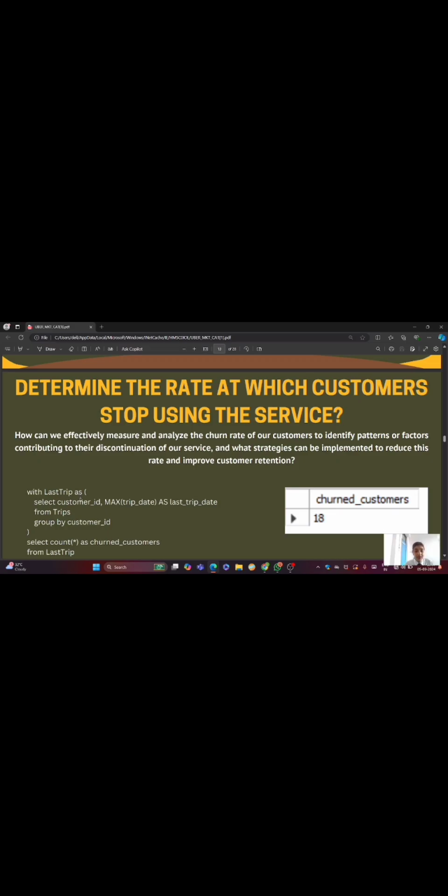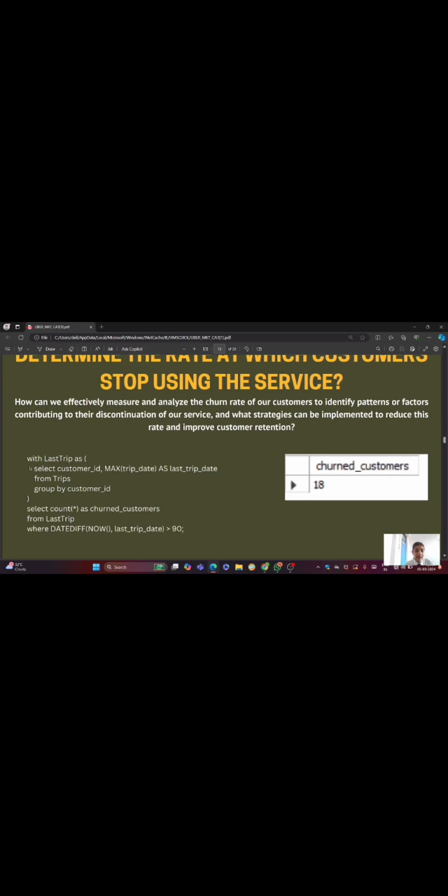So with last trip, we have run this query: select customer ID, maximum trip date as last trip date from trips, group by customer ID. Then select count star as churned customers from last trip where the date difference between now and last trip date is greater than 900.